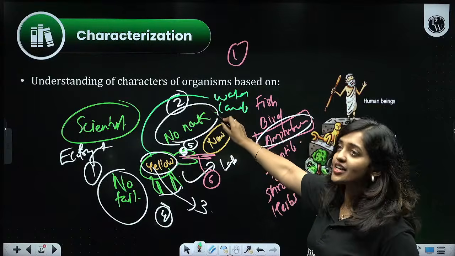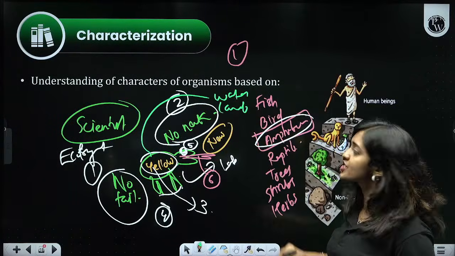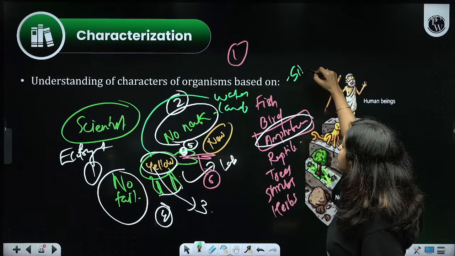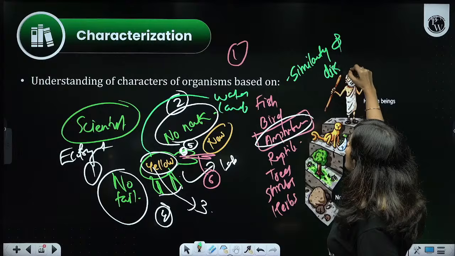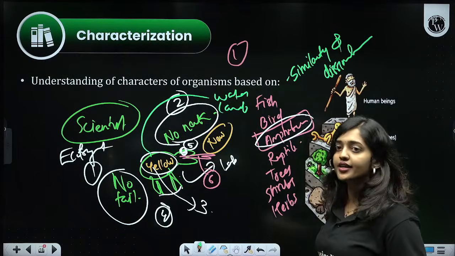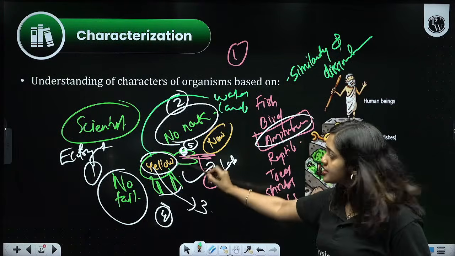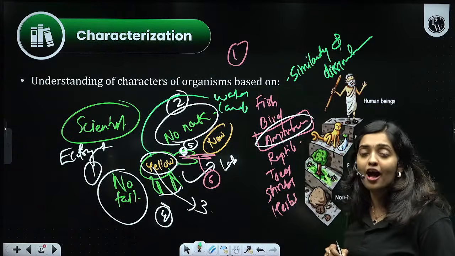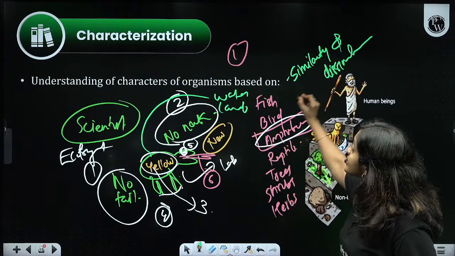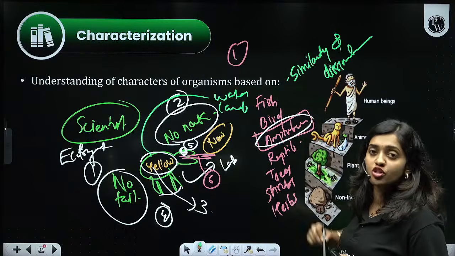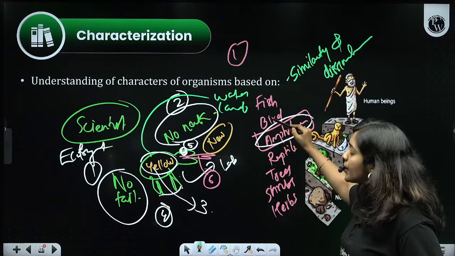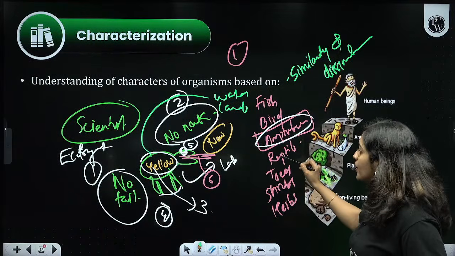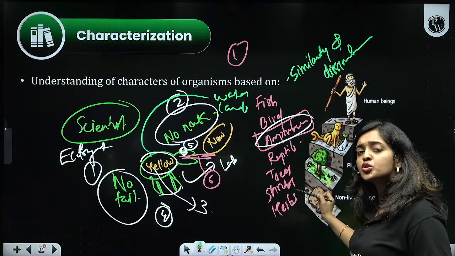Understanding of characters of organisms based on their similarity and dissimilarity. Only characterization is done, right? Yes, I found that this organism belongs to the group of amphibians because it is showing similar features to other members of the amphibians. It is not belonging to the group fishes, nor birds, nor reptiles, nor trees, nor shrubs, nor herbs.